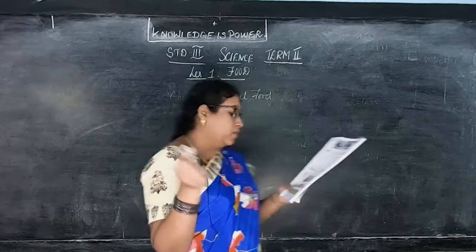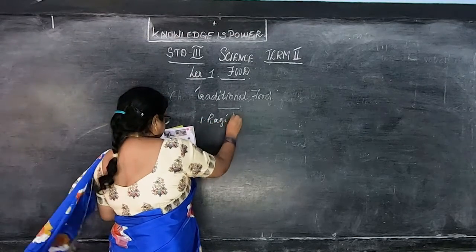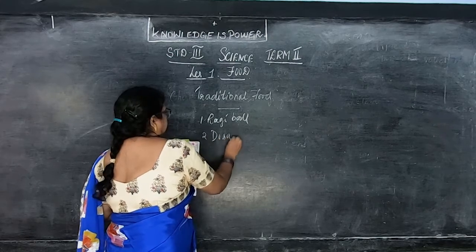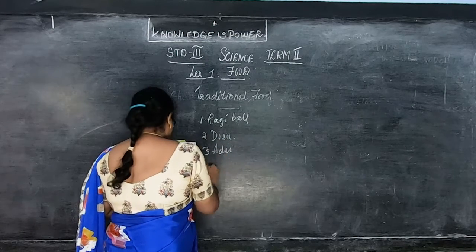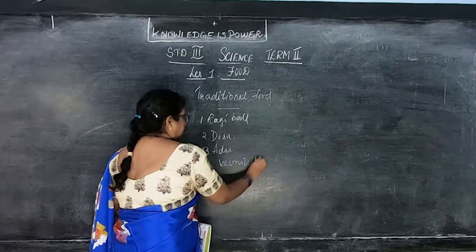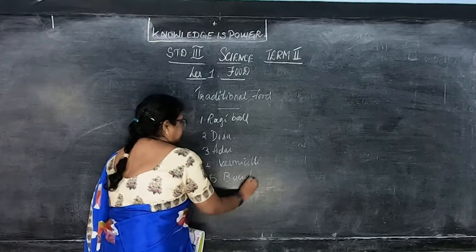Okay children, from the ragi what can you make? You can make ragi ball. Then dosa. Even your parents would have made this. Then adai, vermicelli and biscuits. Okay children, you can make all these from ragi.